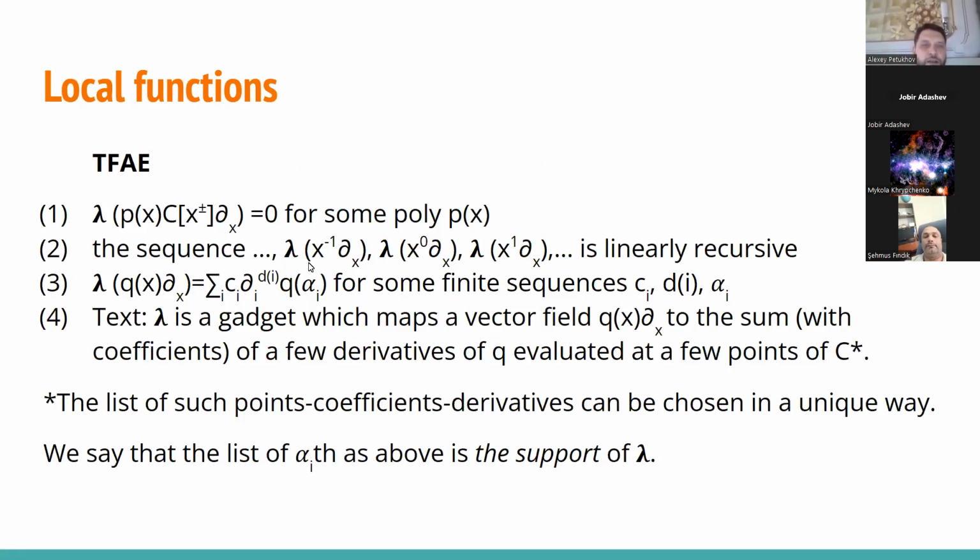The second one, well, just assume that we have a linear function on C[x^±1], then we can pick some bases here. For example, we can just pick monomials and evaluate our linear function on this basis. And this linear function is uniquely defined by its values on the basis. And it turns out that our linear function is local. So this means that condition 1 is satisfied if and only if the respective sequence is linearly recursive.